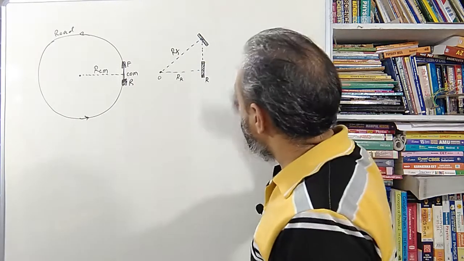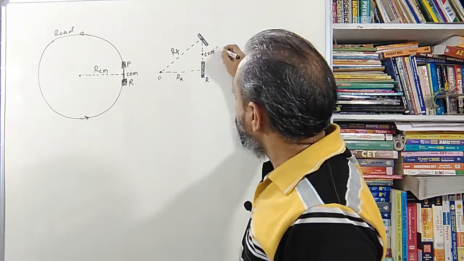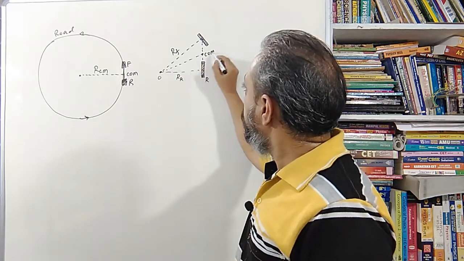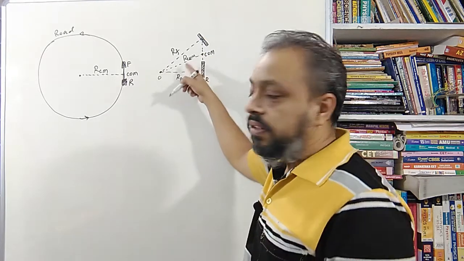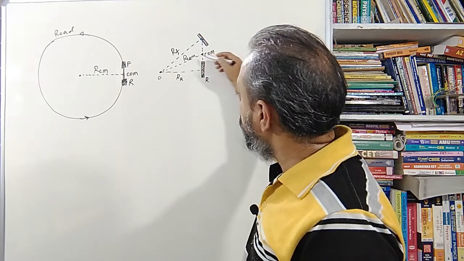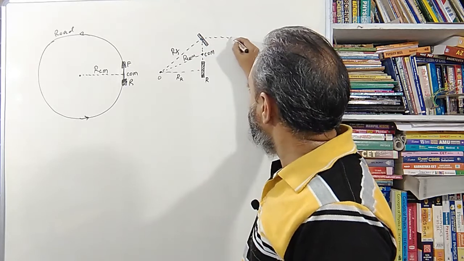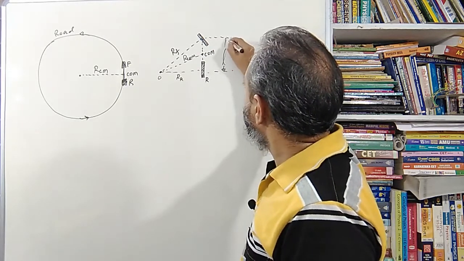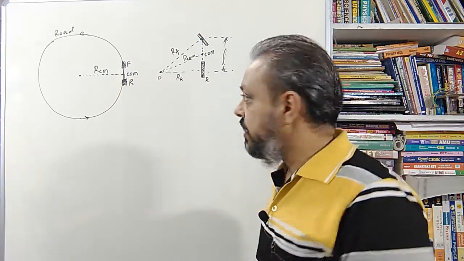Now, where is the center of mass? Center of mass is somewhere here. This is the center of mass of the bike. The distance from O to the COM is RCOM, the same distance that is written here. Now, we have to express this RCOM in terms of the length of the bike, this is the length of the bike, and some other parameters, which is theta.